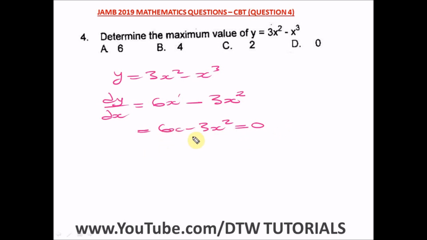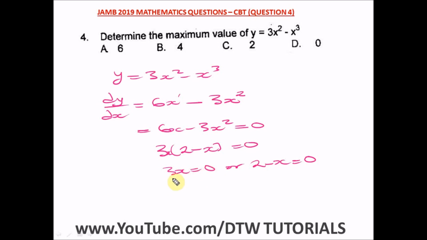We can simplify this further by bringing out 3x. Then we're just bringing out like terms. So 3x times (2 minus x) equals 0. From here we have 3x is equal to 0, or 2 minus x is equal to 0. So from here, what do we do?